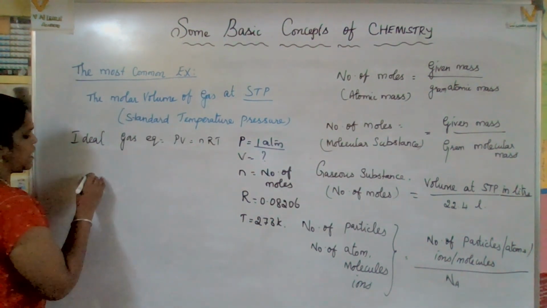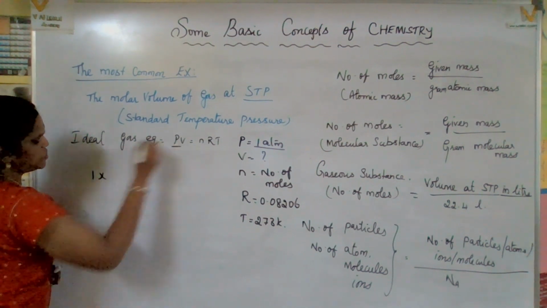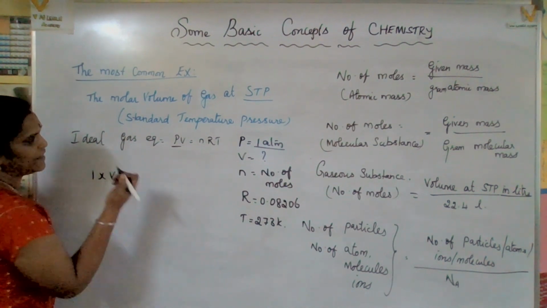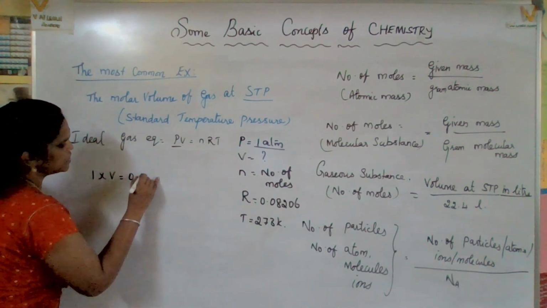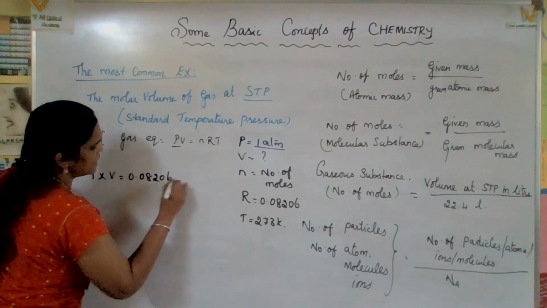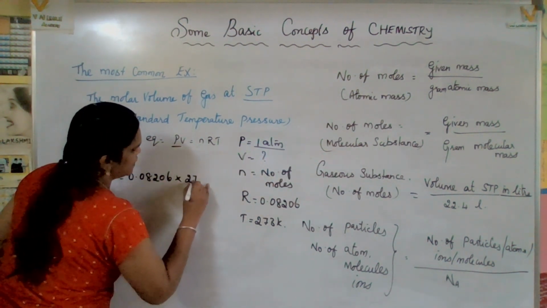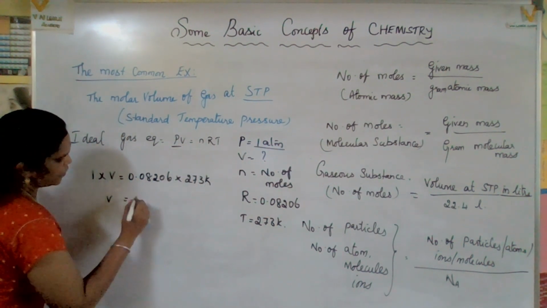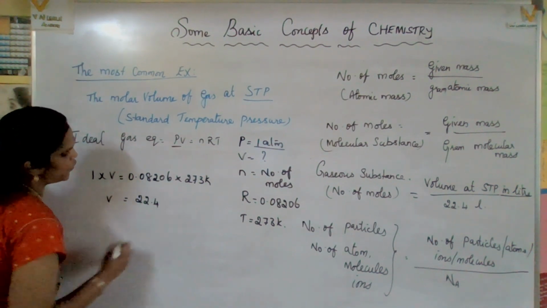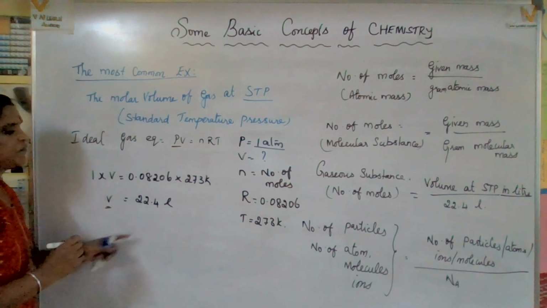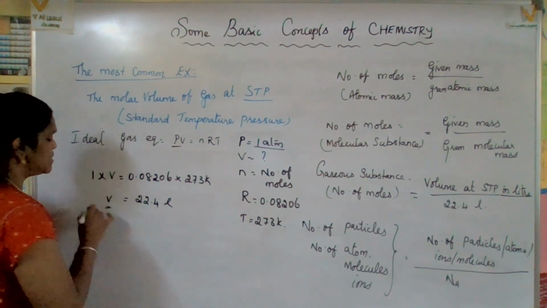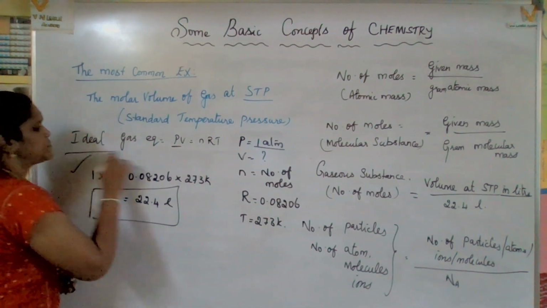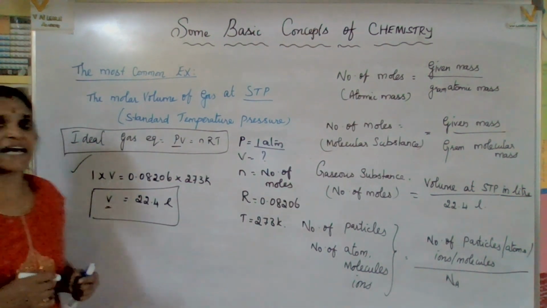Now let us apply the values here. 1 atmosphere is the pressure, and V equals n, number of moles, which we did not mention here, times R, 0.08206, into temperature 273 Kelvin. Now V is how much? If you calculate this, it is 22.4 liters, because volume we have to mention in the unit liter. So this is how we got 22.4 liters for a gaseous substance using the ideal gas equation.